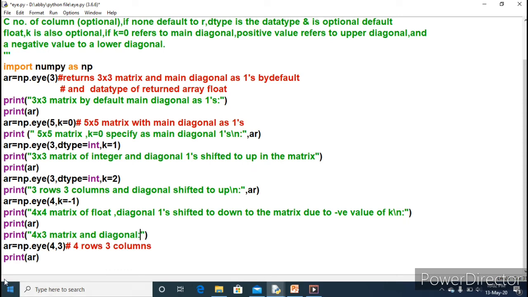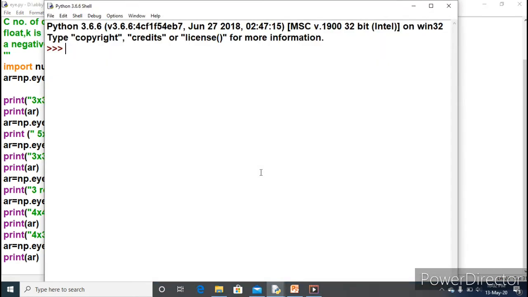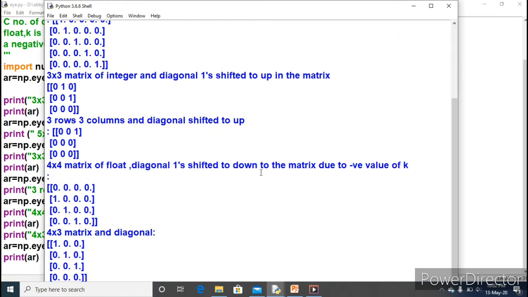The 1 will be adjusted accordingly. How will it adjust? Just look at here. The main diagonal comes when there is an equal number of rows and columns, but here the rows and columns are different. 4 rows: 1, 2, 3, 4. But the columns are only 3: 1, 2, 3.